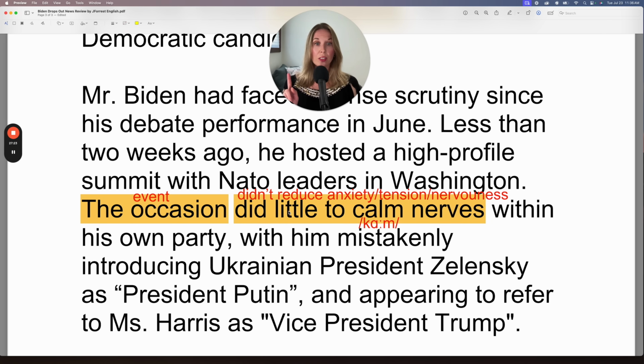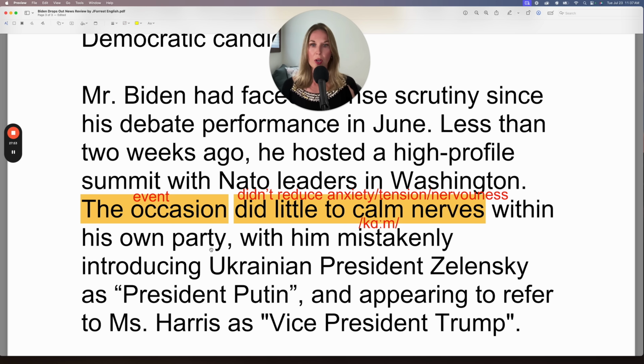Did little to calm nerves means that the something, in this case, the occasion, the event, didn't reduce anxiety, tension, nervousness. All of that would be nerves. So to calm nerves means to reduce anxiety, tension, nervousness, or other similar negative emotions. But in this case, the event didn't do it. It did little to calm nerves.